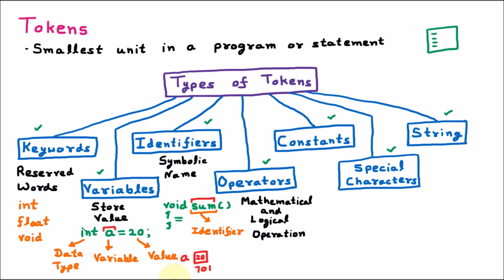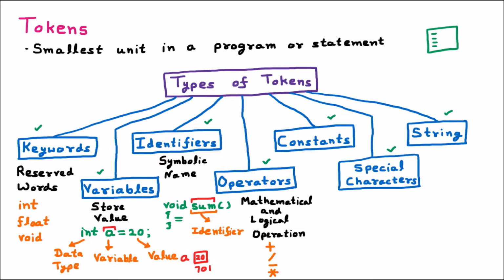We know that there are various operators like addition. We know that for the addition we are having plus. For the division we are having this divide. Now subtraction, this is minus, and multiplication, this is star. So there are various operators which are for the mathematical and logical operation, just like plus, star, slash.